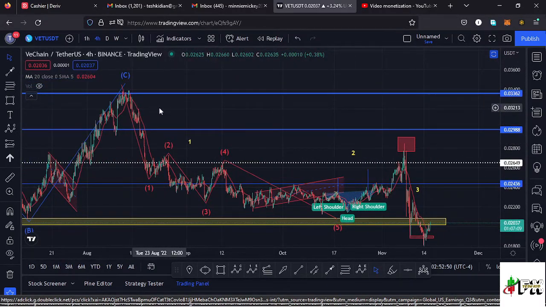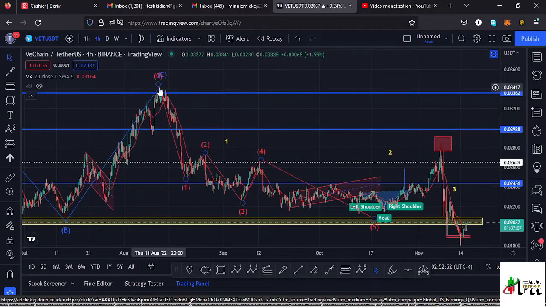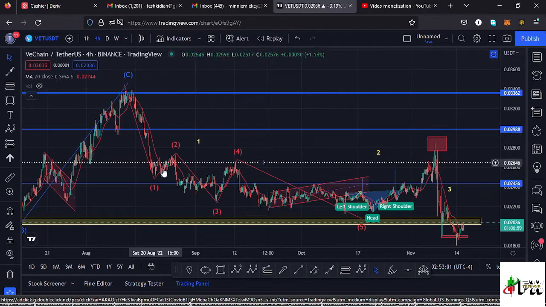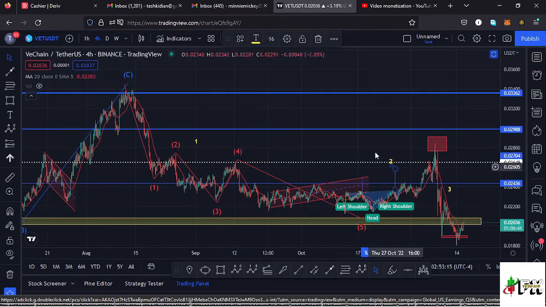And after seeing the high of that wave C, we have been seeing the formation of a wave 1, then a wave 2, wave 3, wave 4, and then a wave 5 making its low at around the $0.021 mark. And having seen this Elliott wave structure play out to the lower side, we can now name that a higher Elliott wave count 1 to the lower side. And after seeing the formation of a higher Elliott wave count 1, whatever we expected next was the formation of a higher Elliott wave count 2, and I believe we have seen such a structure right here.